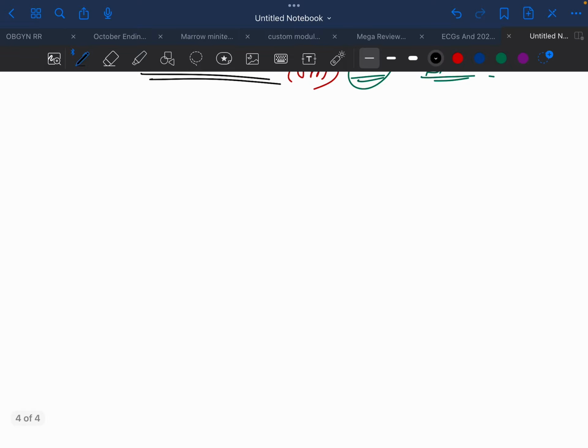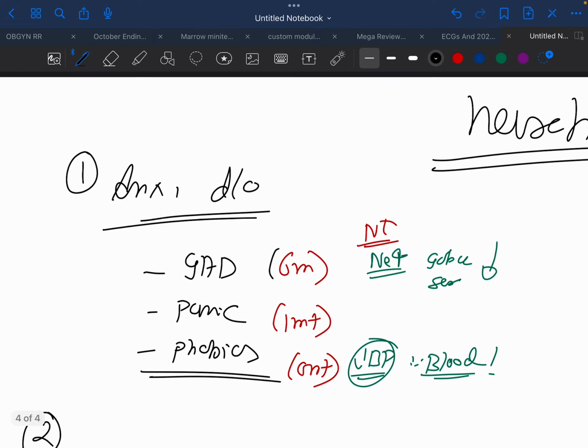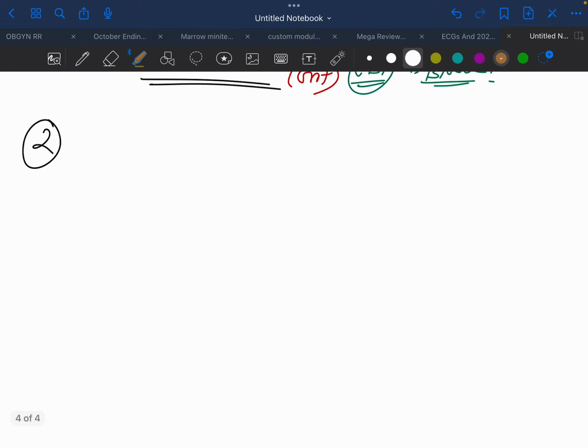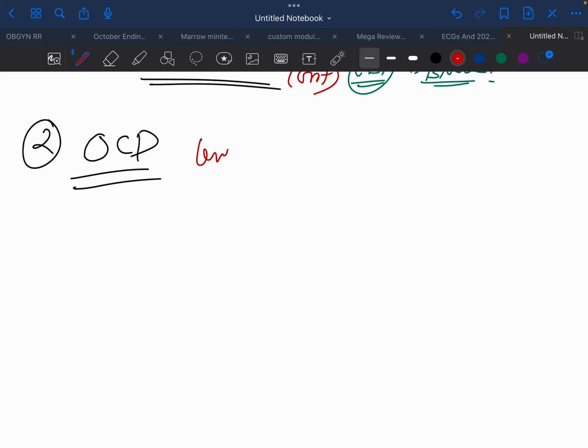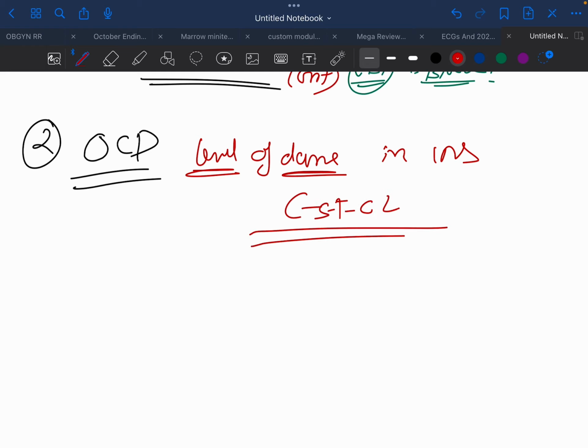The second disorder which comes under the heading of neurotic disorder is OCD, obsessive compulsive disorder. The important thing about OCD is the level of damage in our CNS. At what level is there damage? There is damage in the cortico-striato-thalamo-cortical loop. Again, the cortico-striato-thalamo-cortical loop.